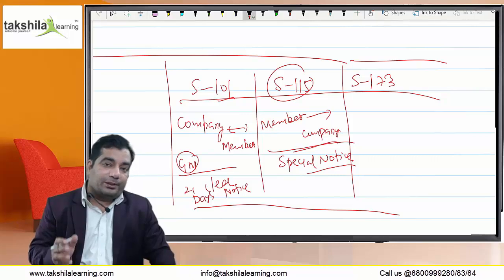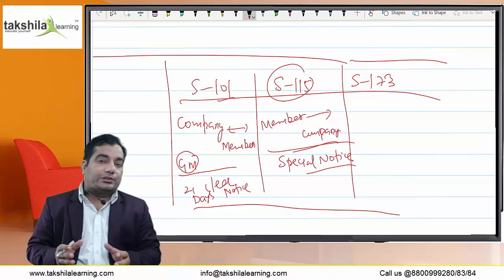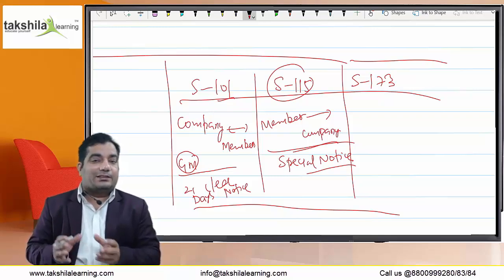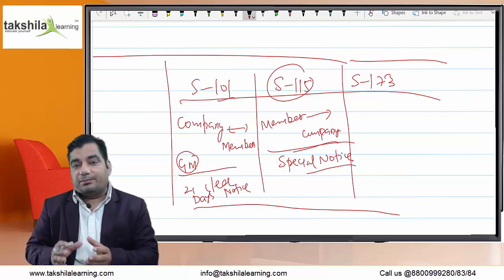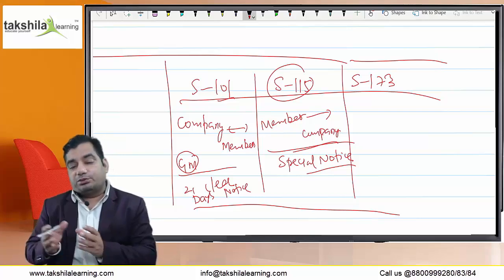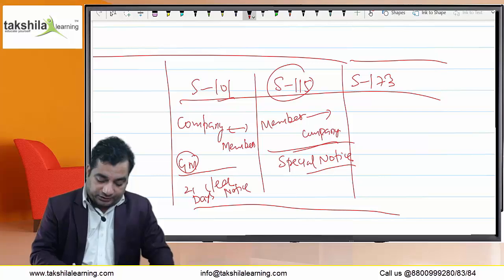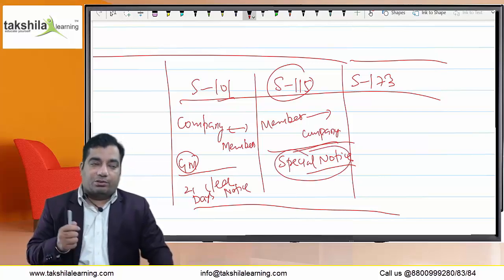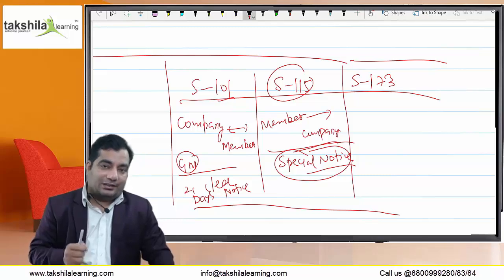And that member or members who individually or collectively hold rupees 5 lakh shares or more, or 1% of voting rights, can send the notice to the company. When such notice is given to the company, the company further sends individual notices to all the members at least 7 days before the meeting. Okay, this was special notice, and special notice needs to be given in only those cases in which there is a requirement under the Companies Act, 2013 itself, or under the articles, right?